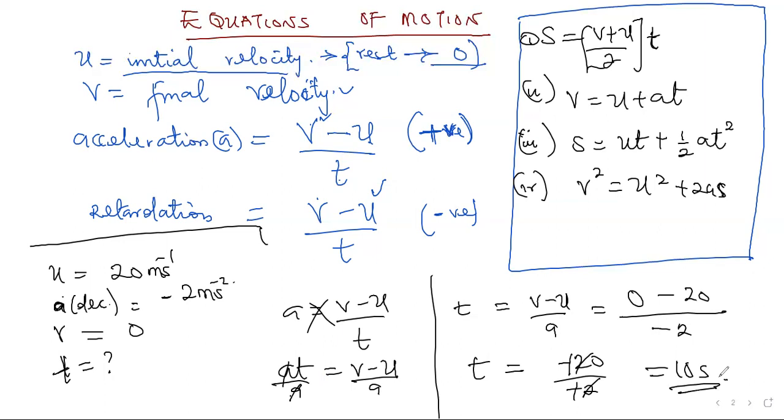So what are the parameters given to you? U, A, V, T. That's the reason we can make use of this formula. Or you can use another one, it's still the same thing. That's 10 seconds. Let's take a look at another one before we move forward.